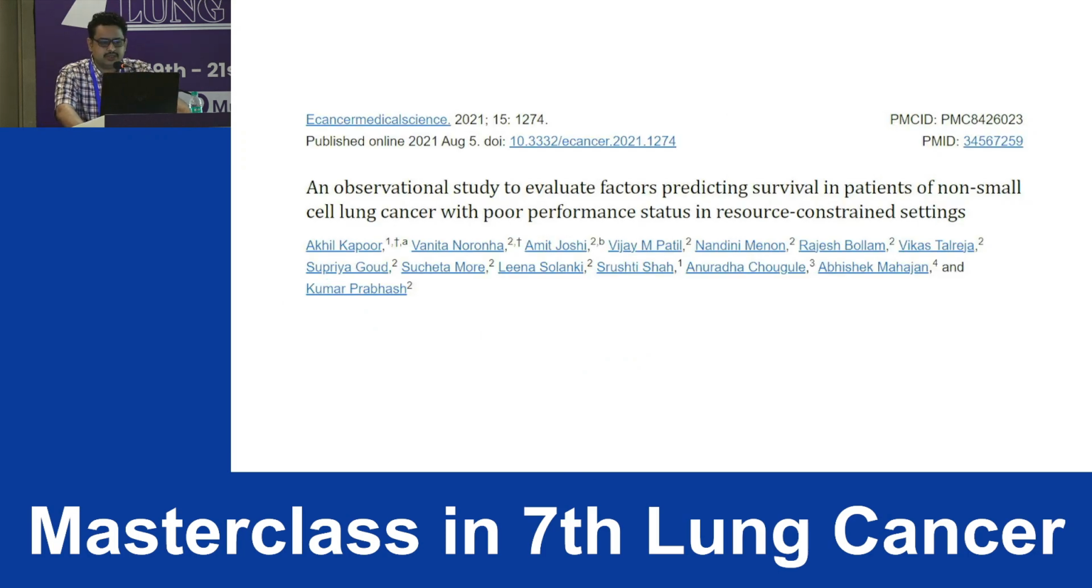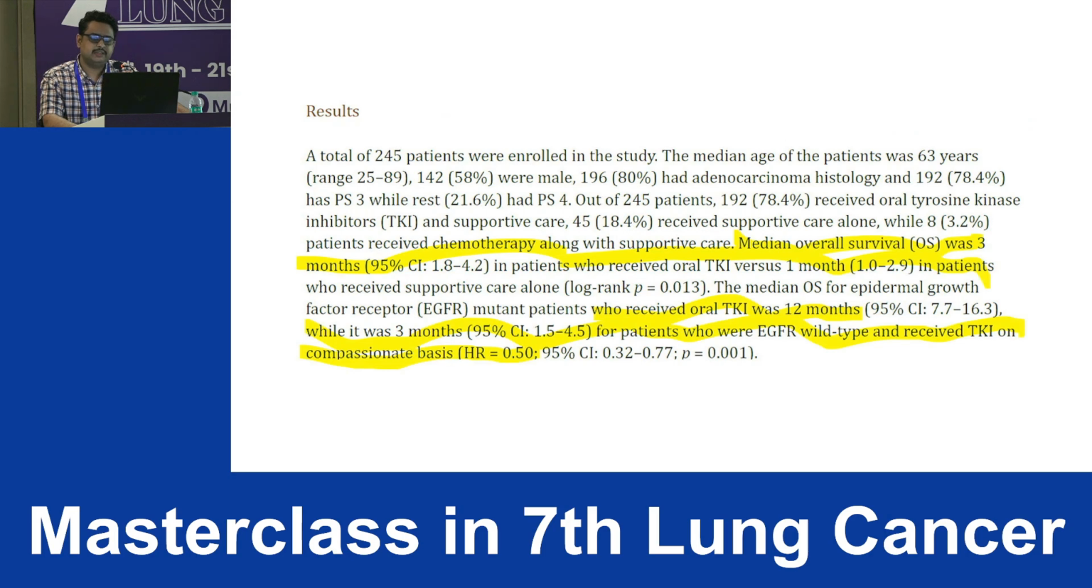And I just wanted to highlight another study. It is also very relevant, not directly connected to ICIs, but to this setting of poor PS. This was an observational study, retrospective data of the same Kumar Sir's group in TMH. And here what they did is, from PS 2 to 4, these patients were given erlotinib versus best supportive care. So patients who received TKI had a median survival of 3 months. Patients who received only best supportive care had a survival of only 1 month.